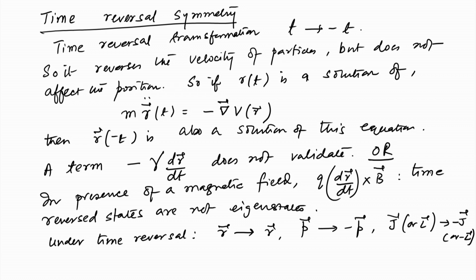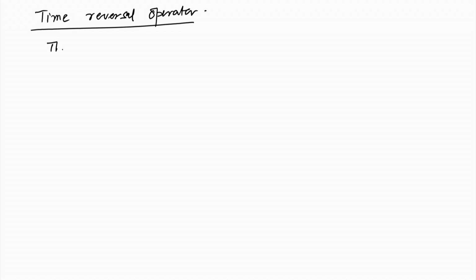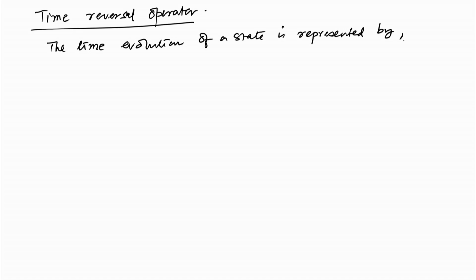So, let us see what a time reversal operator is. The time evolution of a state is represented by i h cross del psi del t equals H psi.